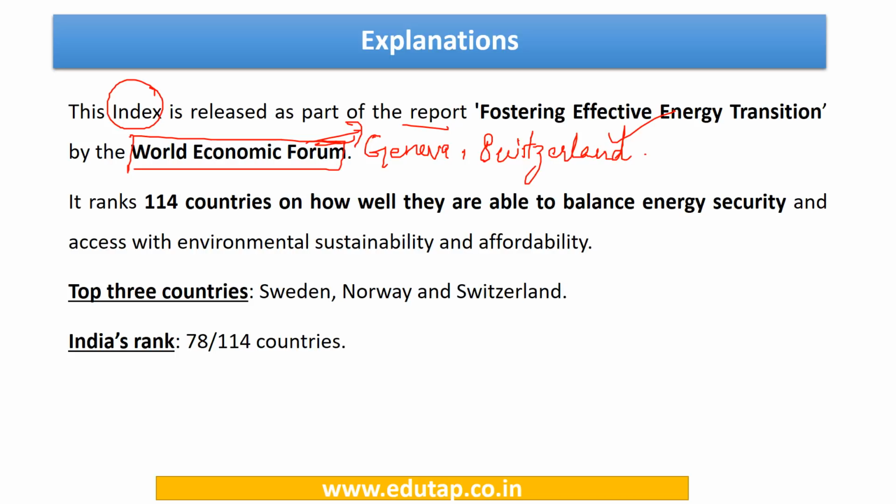Then, what does this index basically do? It ranks countries on how well they are able to balance energy security and access with environmental sustainability and affordability. Okay. Now, what are the top 3 countries? Sweden, Norway, and Switzerland. What is India's rank? Just now we had seen in the question, 78 out of 114 countries.